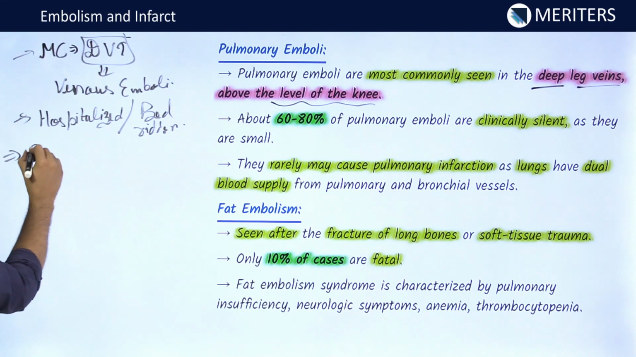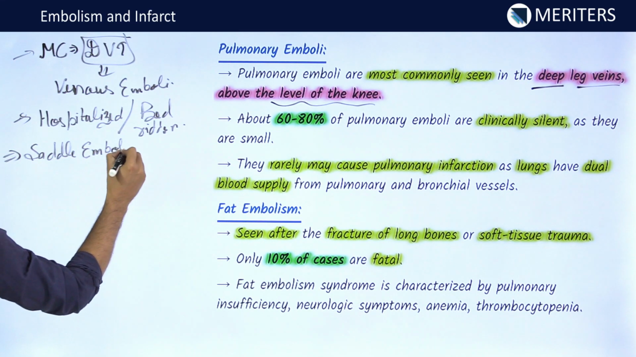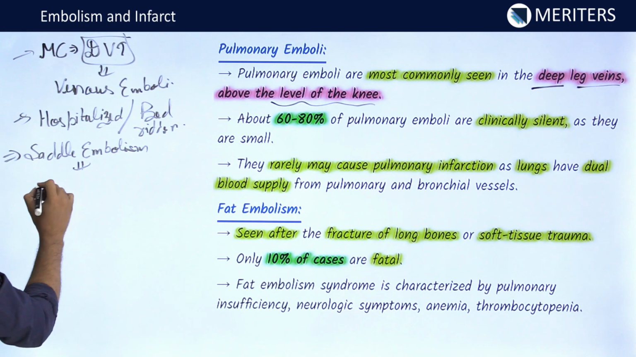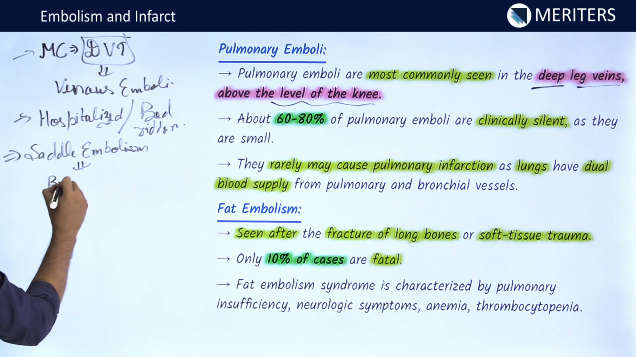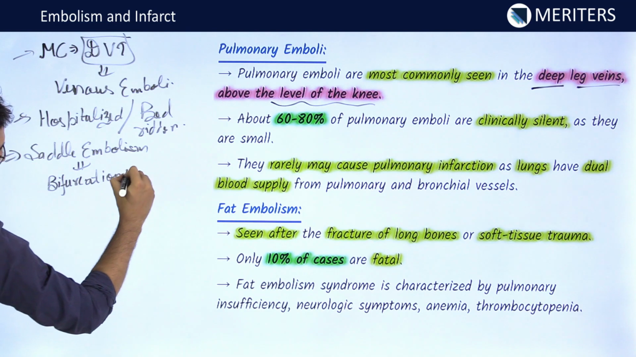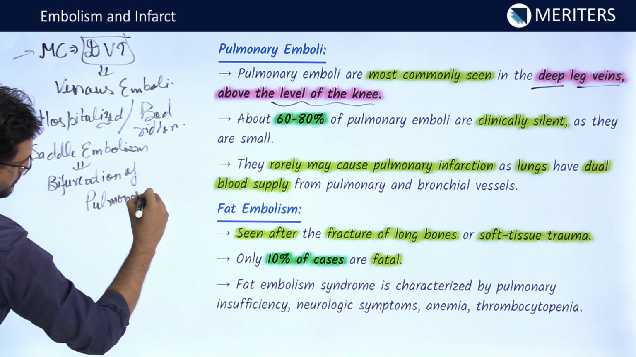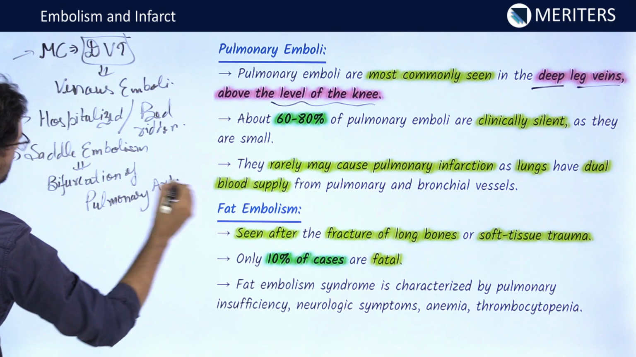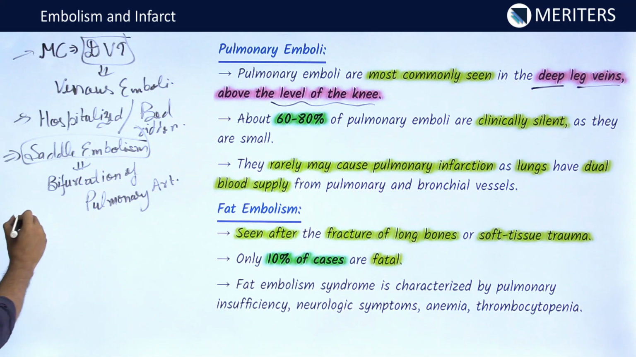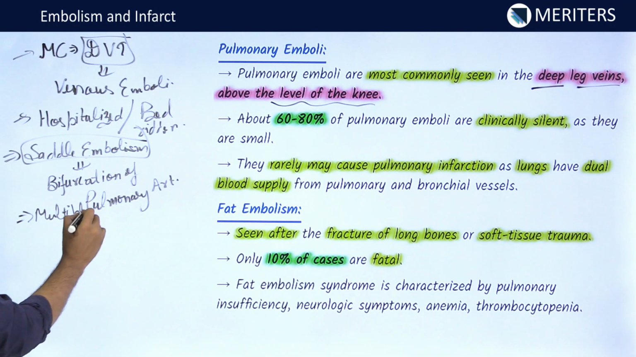There's one term called saddle embolism. So what is this? This is basically a large thrombus that detaches and gets lodged in the bifurcation of the pulmonary artery. And this is known as the saddle embolism. Now there can be multiple emboli which can be seen in pulmonary embolism, right?